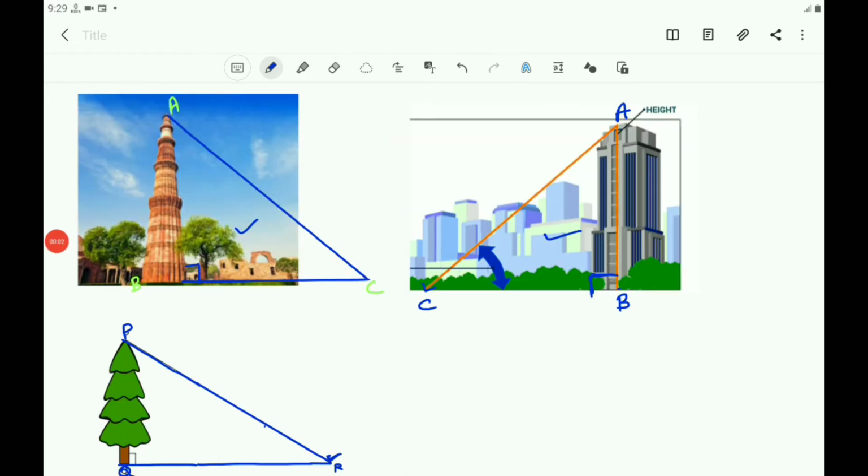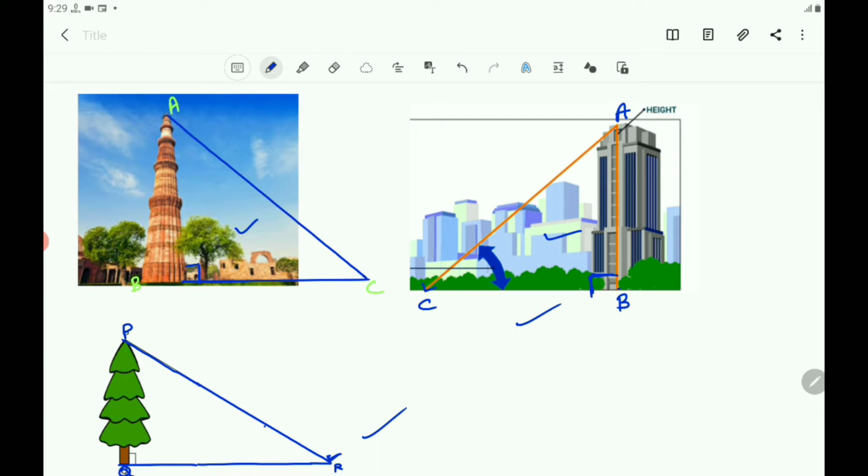You have seen some right triangles imagined to be formed in different situations. See all these situations here, and in these situations you are looking at the top of the Minar. A right triangle can be imagined to be made as shown in the figure. See here, ABC is the right triangle imagined to be formed here. That is, the Qutub Minar is perpendicular to the ground.